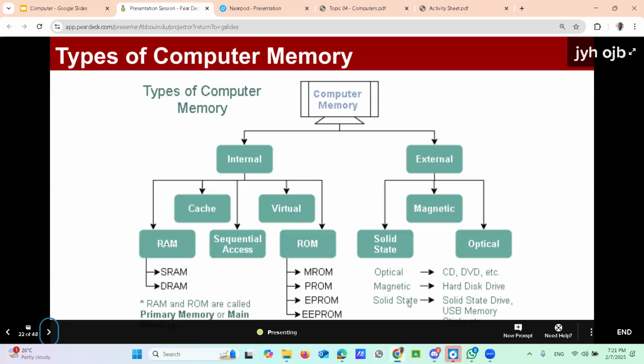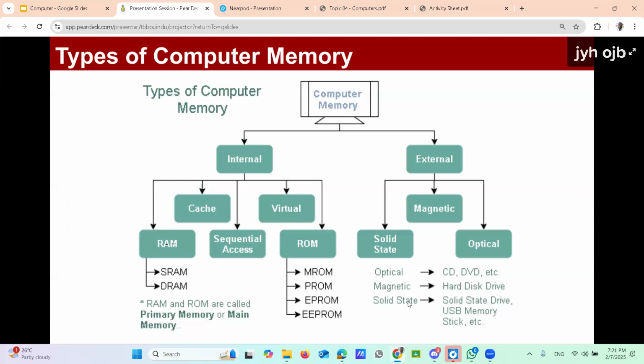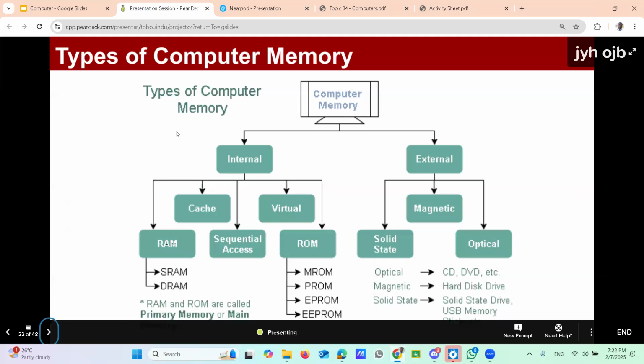We want to get a detailed idea about this memory structure. First, we are going to identify the internal or primary memory. Now we are moving to the discussion of primary memories.